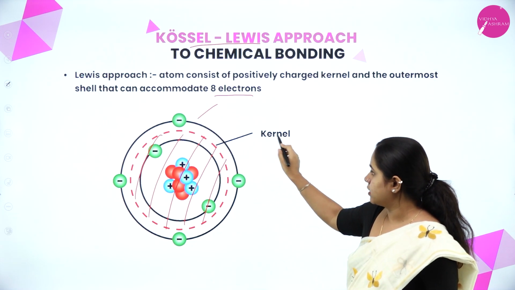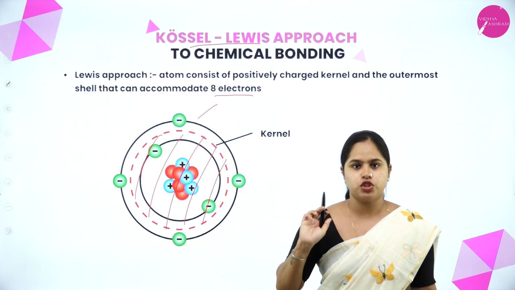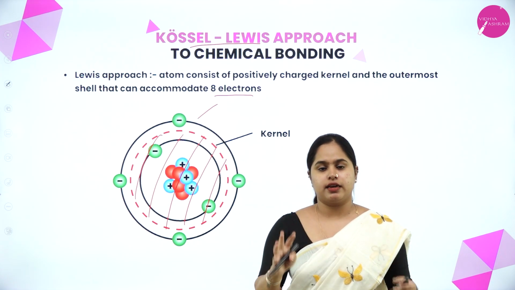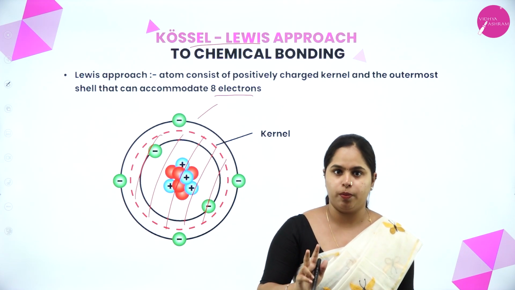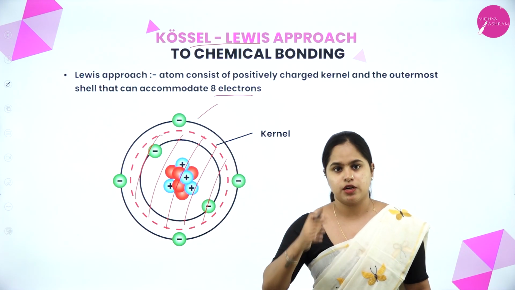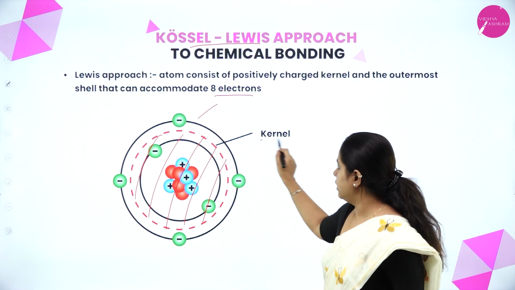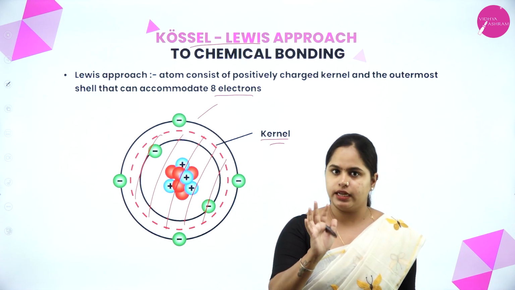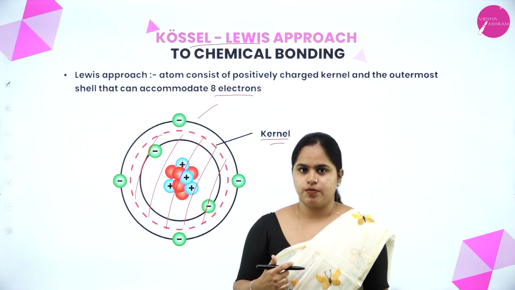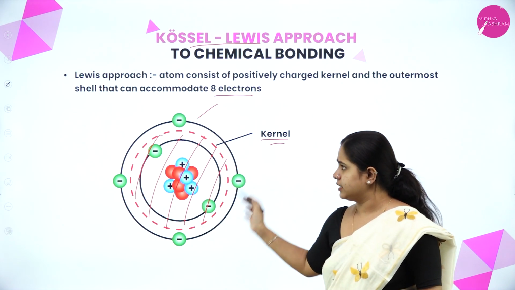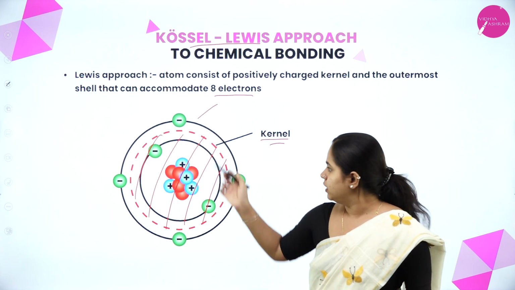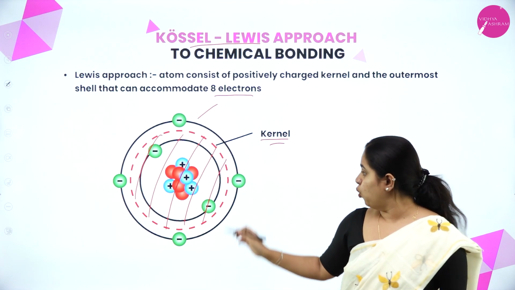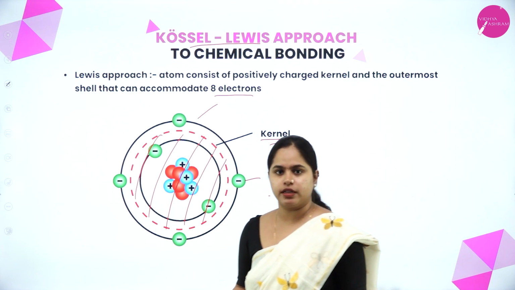Yes, this is called the kernel and there is an outermost shell, that is the outermost valence shell containing the valence electrons. So he categorized that an atom has only two parts: one is the whole of the inside, the nucleus plus all other shells, considered as the kernel, and then the outermost shell containing the valence electrons as the other part. So why did he consider it like this? We know that if this atom wants to combine with another atom, the inside electrons won't take part in the chemical reaction. Only the outermost electrons will take part in the reaction.